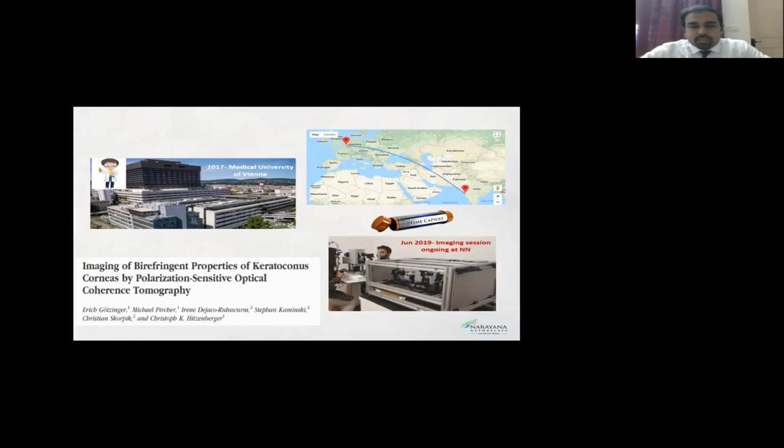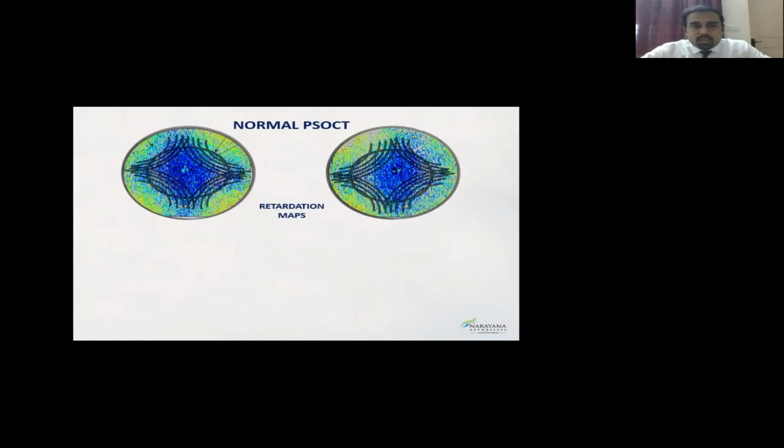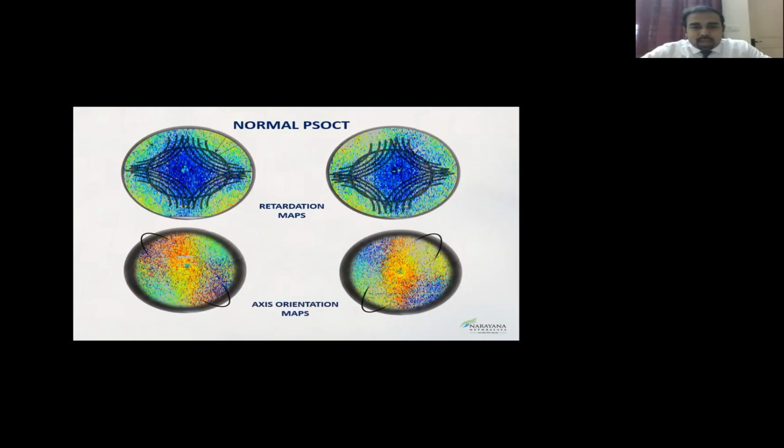You can see that it is not labeled or marketed or covered in any beautiful covering how a device would normally be marketed, because it's custom built. If you look at the normal orientation of the cornea, the PSOCT is able to give you specific retardation maps and orientation maps of the axis of the collagen fibrils in the cornea.